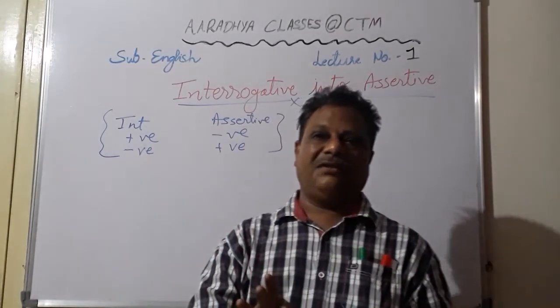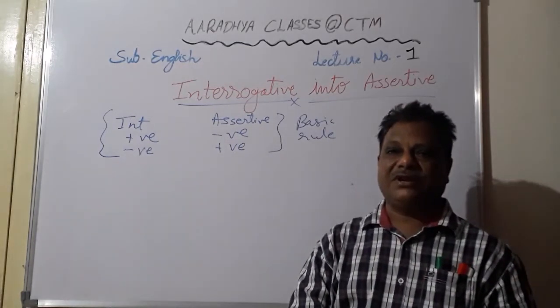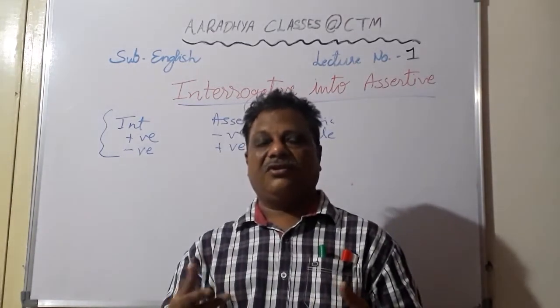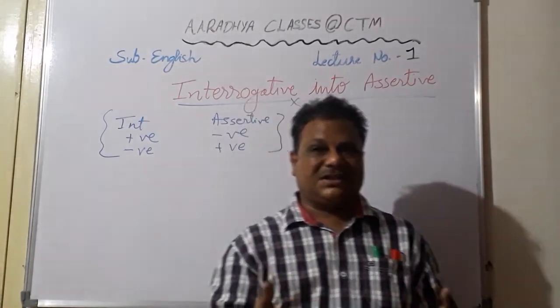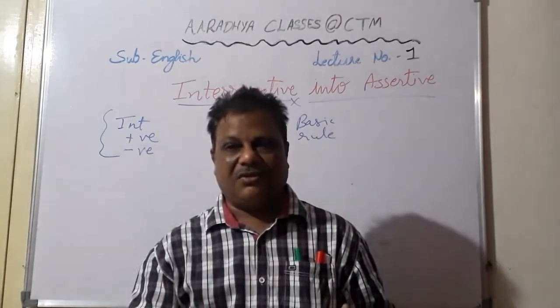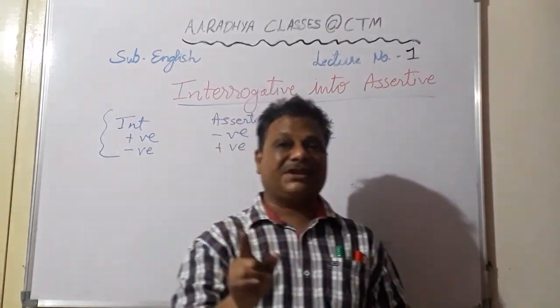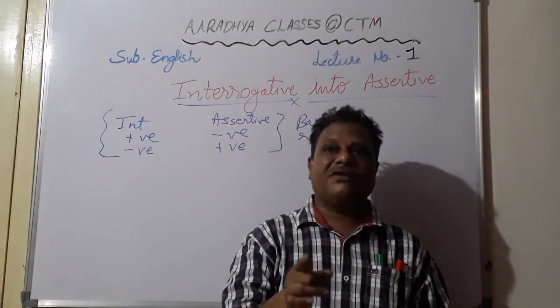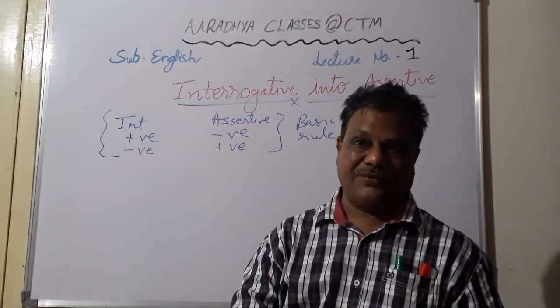And the fourth type is what? Exclamatory sentence. Now in an exclamatory sentence, what do we have? We have a feeling of shock, surprise, disgust, like, dislike, all those things we get in exclamatory sentences. But in an exclamatory sentence, we don't have a negative sentence. Exclamatory sentences are always positive.